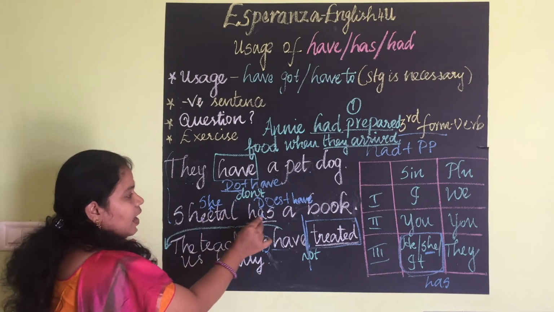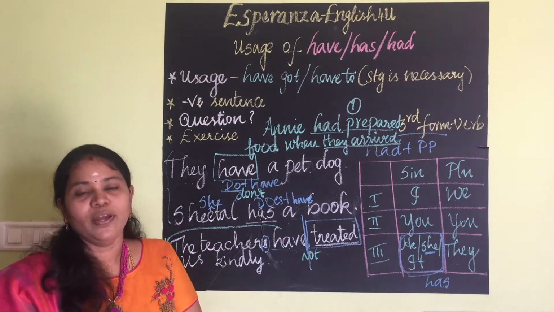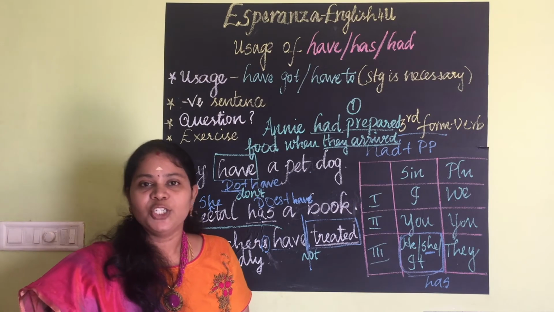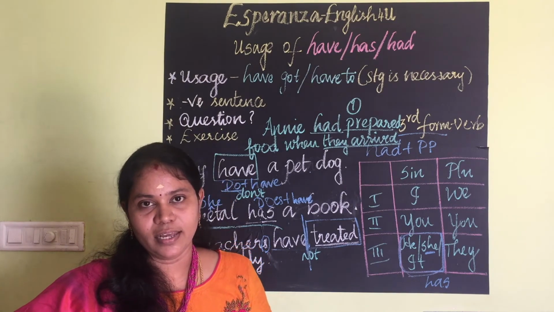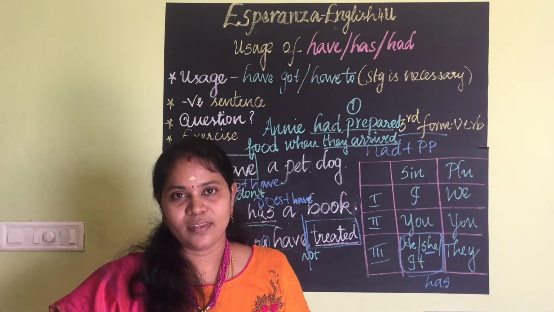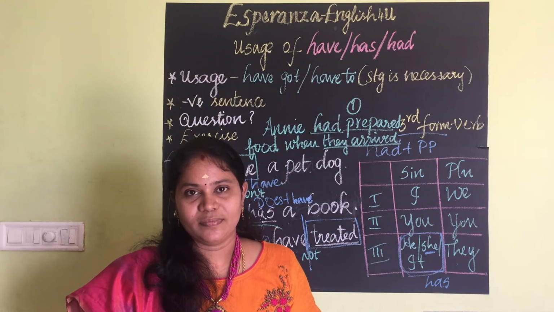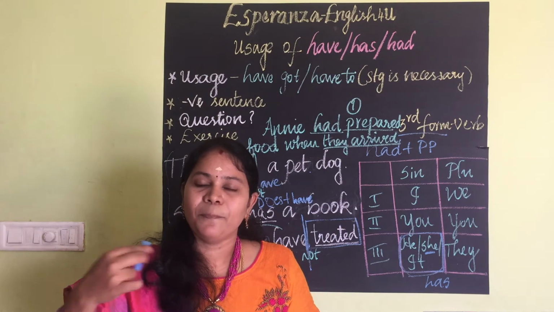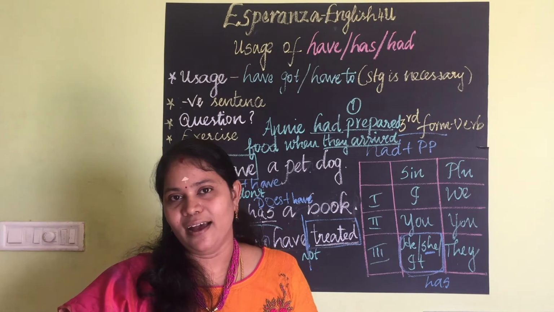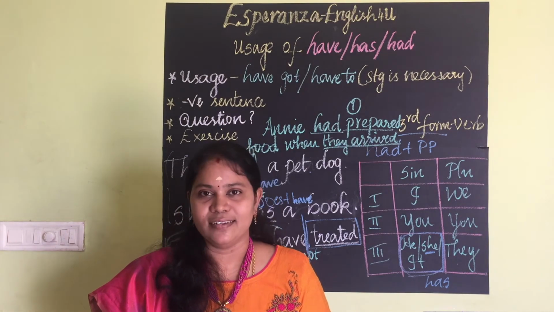Sheetal has a book. Sheetal doesn't have a book. This is a way to frame a negative sentence for the has form. She has long hair. She doesn't have long hair. Ram has a pet dog. Clear? Ram has a pet cat. Ram doesn't have a pet dog or a pet cat. Clear? This is a way to frame negative sentences.